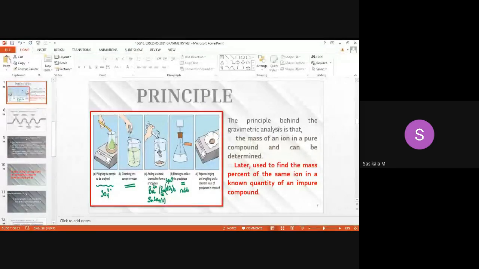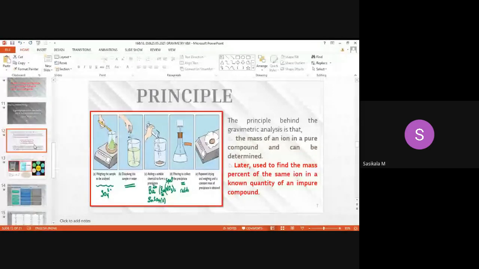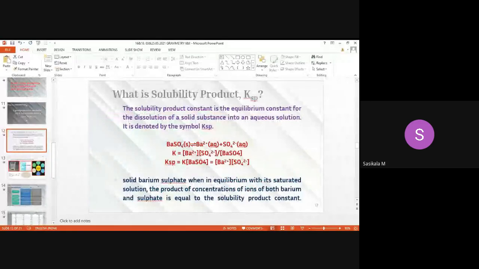So this is called the solubility product of that precipitate. Solubility product means the concentration of ions, that is barium ion and sulfate ion, present in the solution in aqueous form will be in equilibrium, with both forward reaction and backward reaction, formation of precipitate and formation of ions, in equilibrium. So the concentration will be the same.